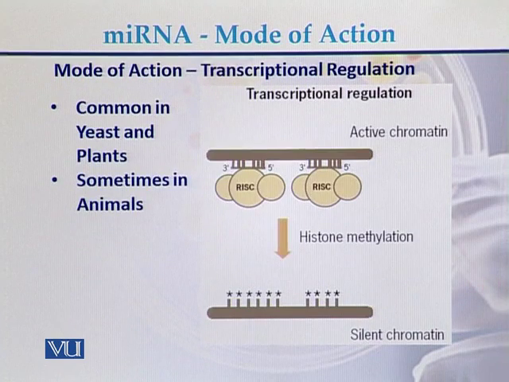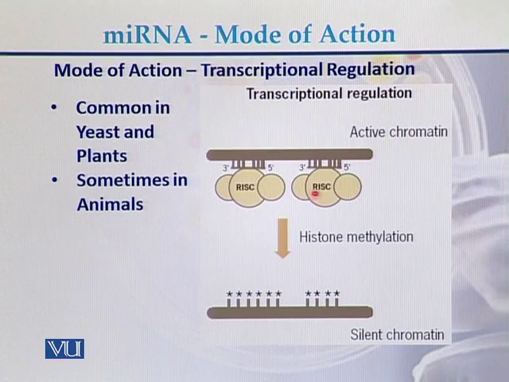The third mode of action of miRNA is in the form of transcriptional regulation. Transcription is the production of RNA from the DNA. This mode of action is usually seen in yeast, plants, and sometimes also in animals. In this case, there is active chromatin.